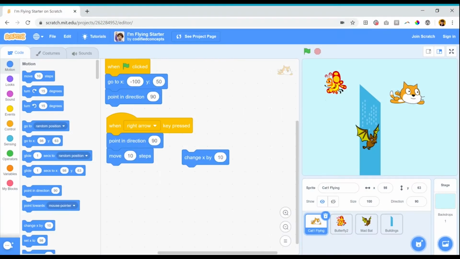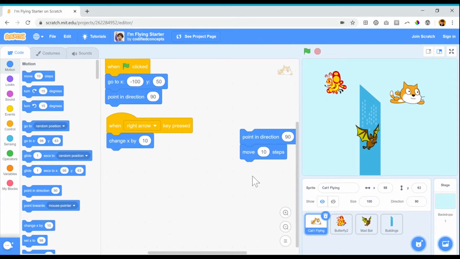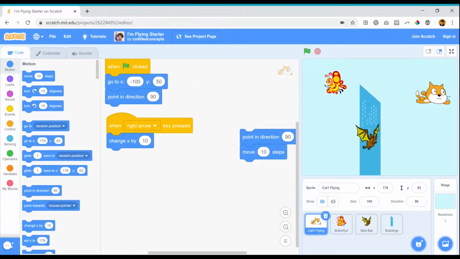So let's get back to our cat flying. Let's switch out the point in direction and move blocks with the change X by block. And let's press the right arrow key to test this out. Excellent. So that's working just as expected.